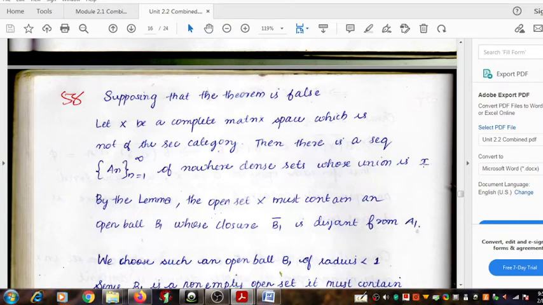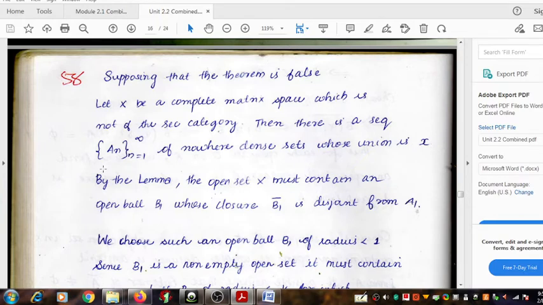So here you have a correction. It is not small x. This small x must be corrected to capital X. It stands for the metric space. So you can write that X is equal to the union over n of An, or it is equal to A1 union A2 union A3, etc., by choosing members of this collection.